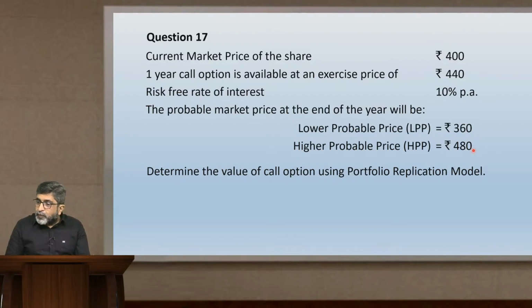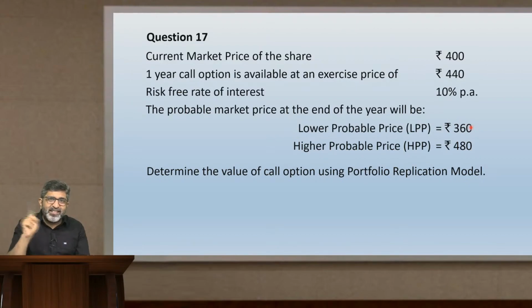Then find what will be the value of option under both of these scenarios. Mind it, you are holding a call option. Call option has a strike price or exercise price of 440. After 1 year, when the option becomes exercisable, if the market price is low, that is the lower probable price 360 is prevailing, you are holding a call option, right?